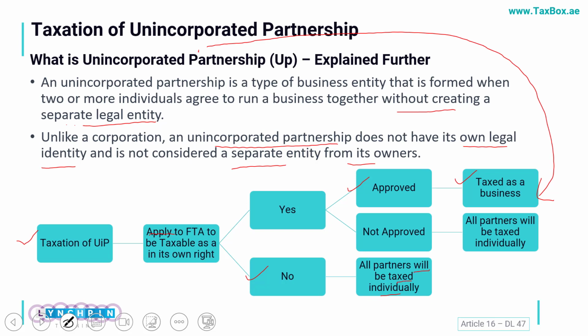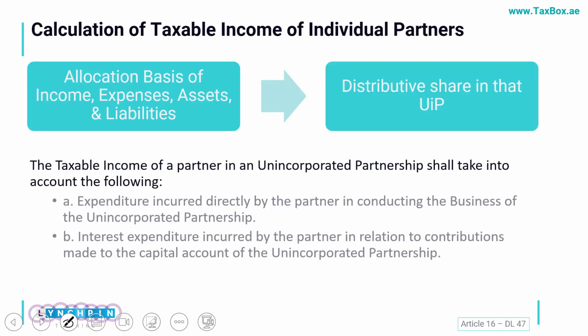To say it simply, if the partnership has two partners and the income is, for example, 600,000, or let's say 800,000, in this case the income would be divided into two, 400 each, and each partner, A and B, would be registering in their own capacity to file their CT returns and pay the taxes individually.